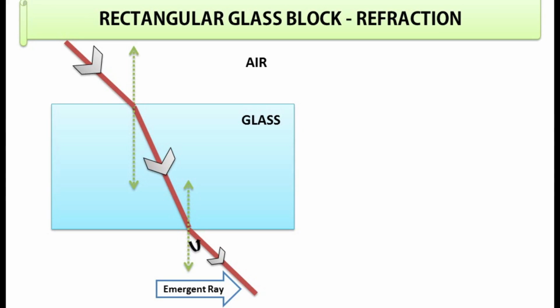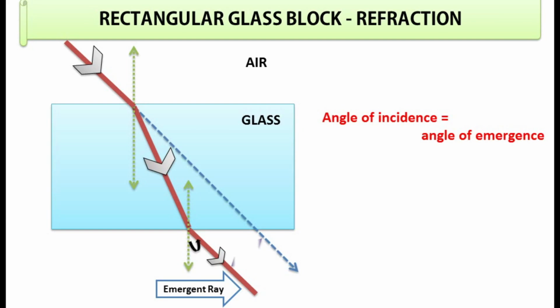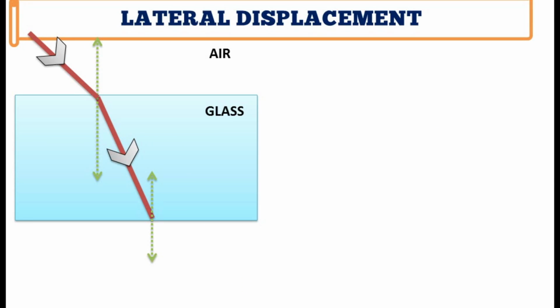If you closely observe, you can see that the angle of incidence is equal to the angle of emergence. And this emergent ray and the incident ray produced are parallel to each other, as you can see in the ray diagram. The incident ray and emergent ray are in the same direction but not along the same line, please note.